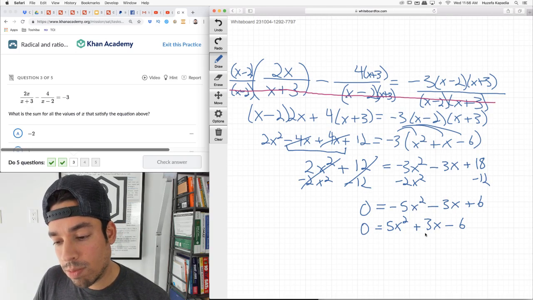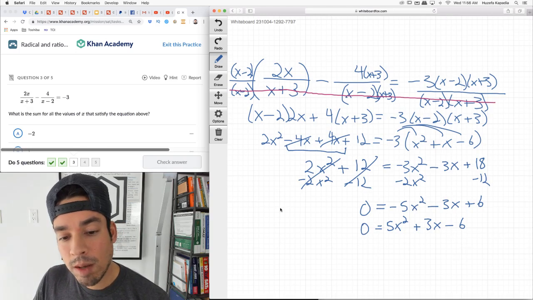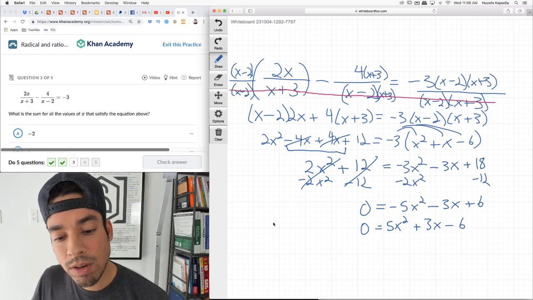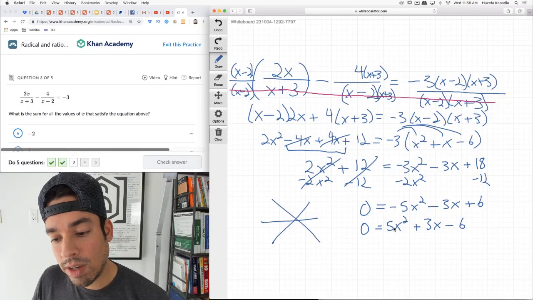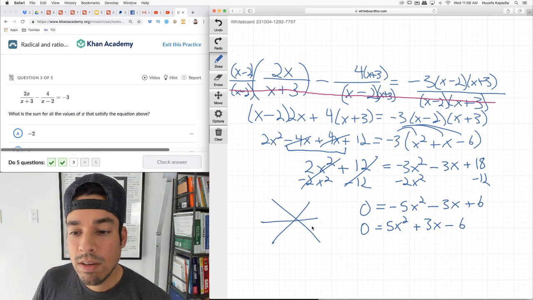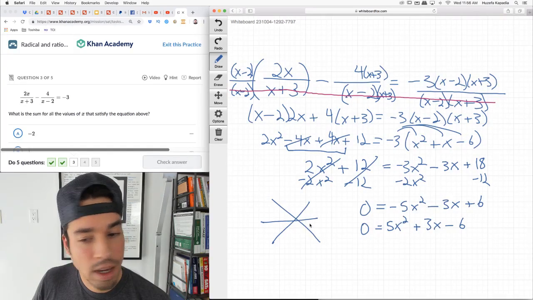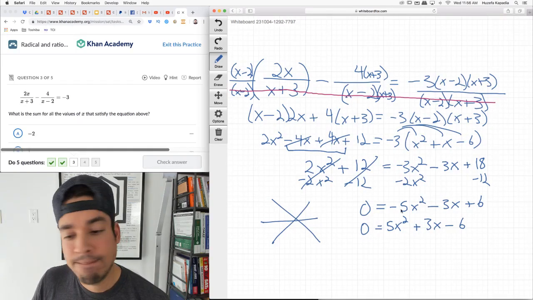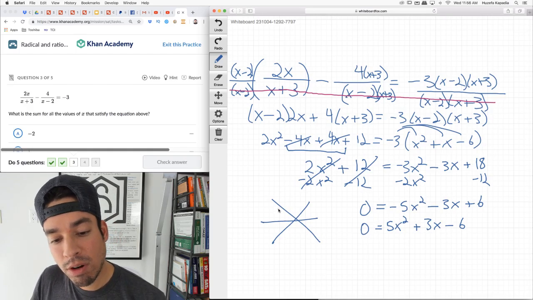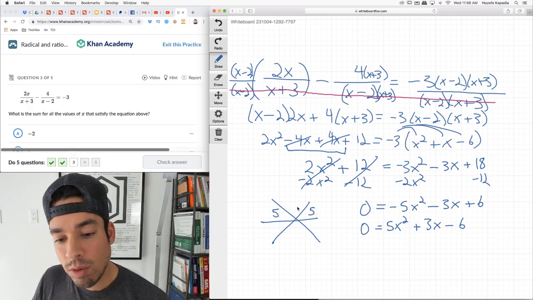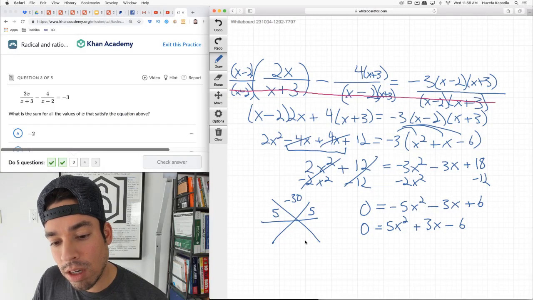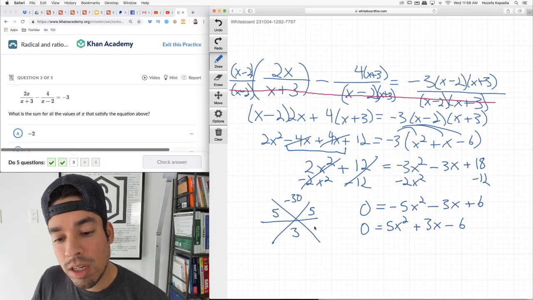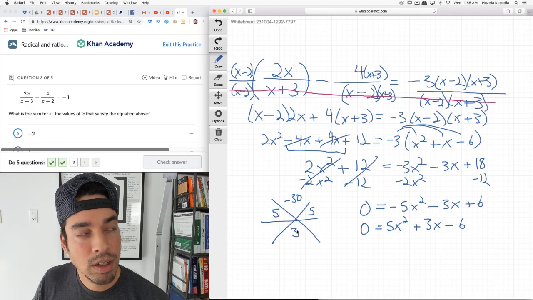We can probably figure this out, but I'm going to show you how to use the star method to figure out difficult factors like this when you have an a term that's not 1. If we have an a term that's not 1, we put our a term here and here. We put a times c up here, which is 5 times -6, which is -30, and we put our b term down here. Now we come up with values that multiply to -30 and add to +3.